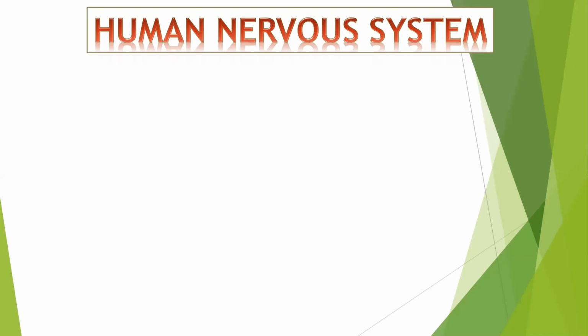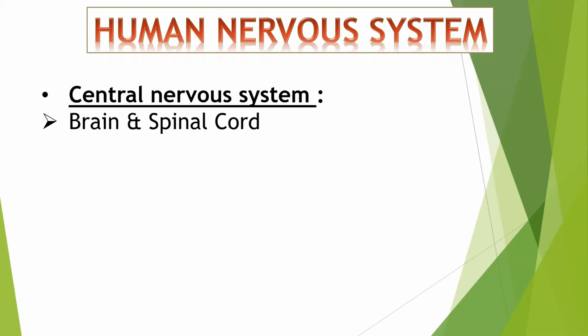Okay, now when I am talking about central nervous system, understand पूरे central nervous system में 2 important चीजें आएंगे. ठीक है? So our central nervous system comprises of brain and spinal cord. That's it. When I am saying central nervous system, इसमें ये 2 ही चीजें आएंगी. One will be brain and second one will be spinal cord.